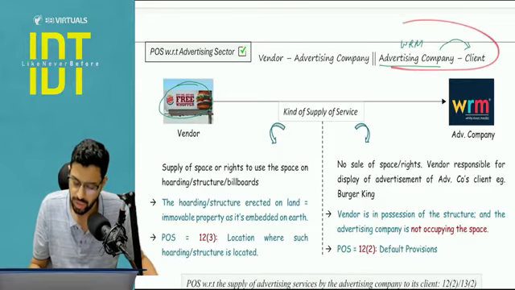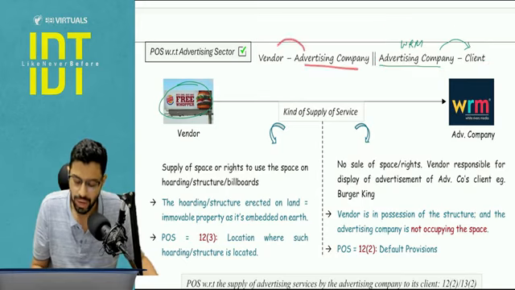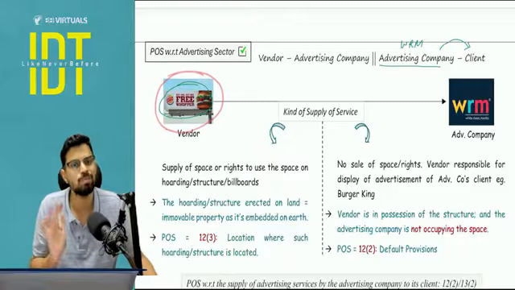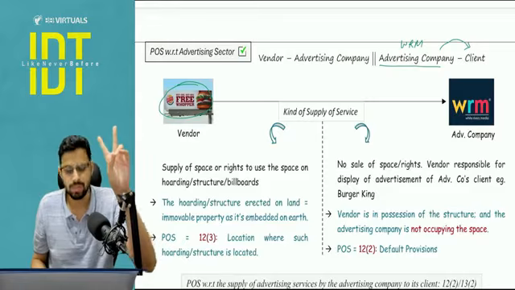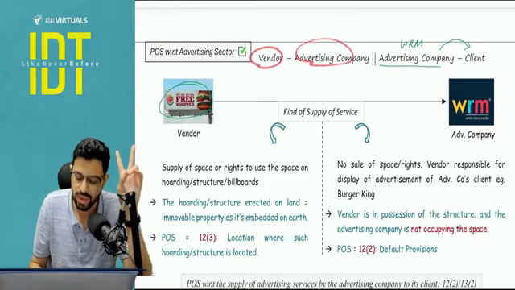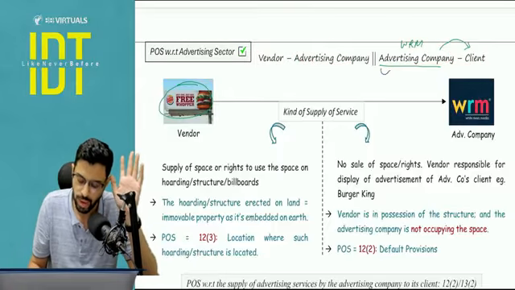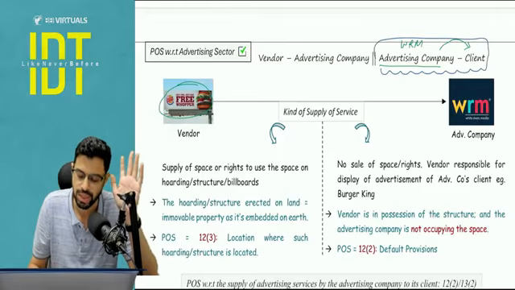So this White River Media company has contracted with Burger King, that is the client. So this is one part of the transaction, but another part of the transaction is after this supply is done, the advertising company will be contacting one of the vendors who is holding the rights with respect to this billboard. Okay, so there are two distinct supplies. One is vendor and advertising company, one is the advertising company and the client. Now please understand with respect to this part of the transaction, which section is going to apply? Section number 12.2 is going to be applied.